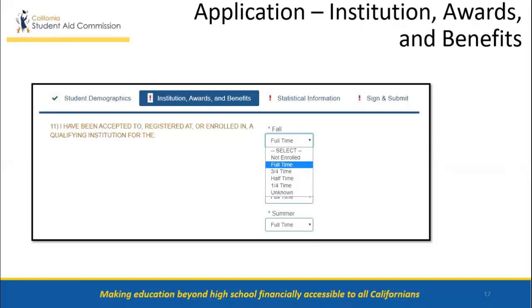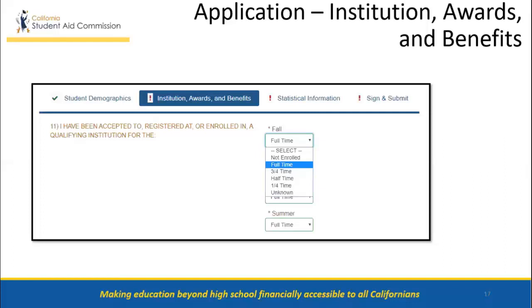Students can choose from the drop-down menu for each term if they are not enrolled: full-time, 3/4 time, half-time, quarter-time, or unknown. Students will also need to enter their school's 8 digits code, their housing plan, on-campus, off-campus, or with parent, their desired degree, certificate, or diploma, and expected completion date, which would be entered as month first, then year.